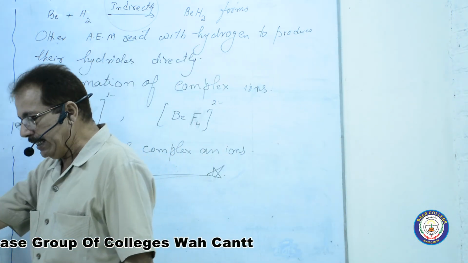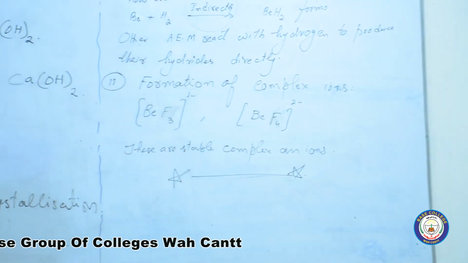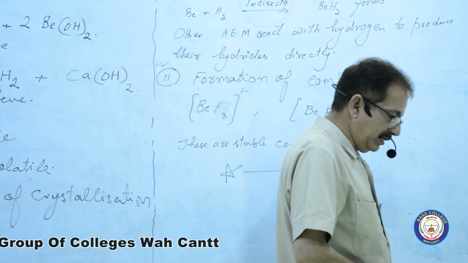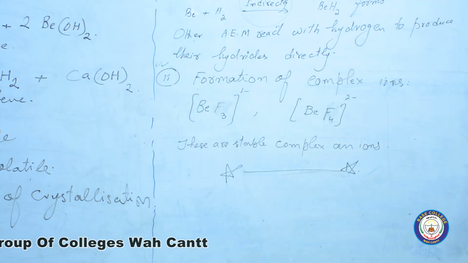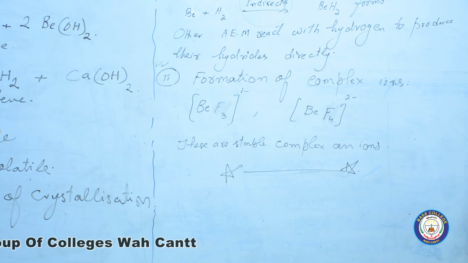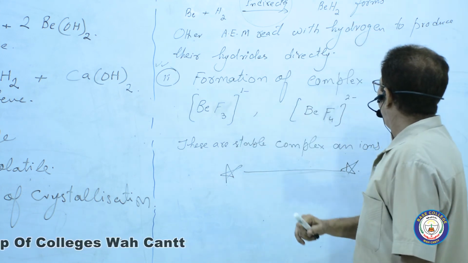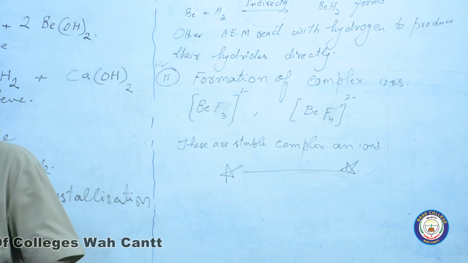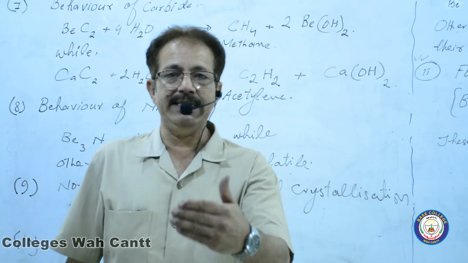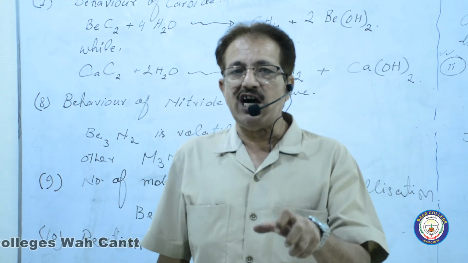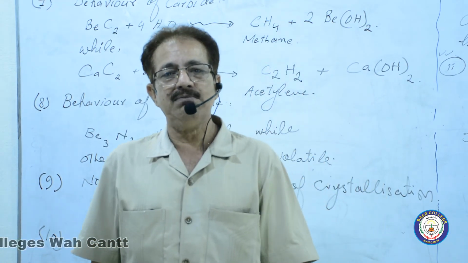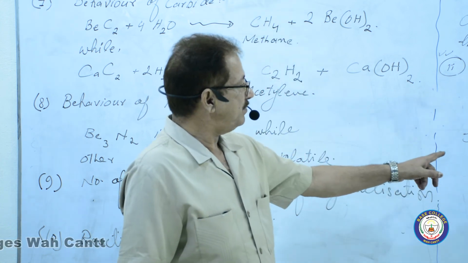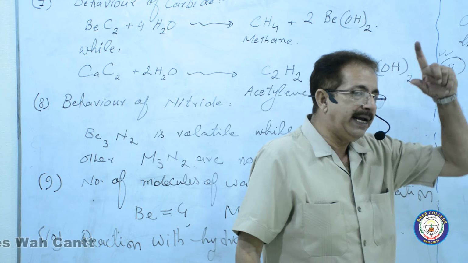Now number 11. It's again a little bit important, twice important for MCQs as well as for short answers. Formation of complex ions. Till now, we have discussed cations, positively charged ions of beryllium and other alkaline earth metals. But here, these are complex anions.